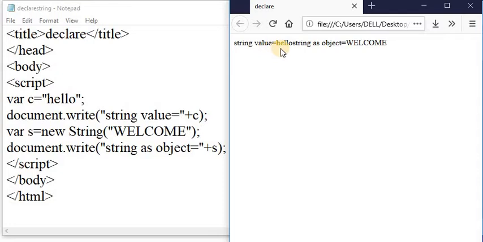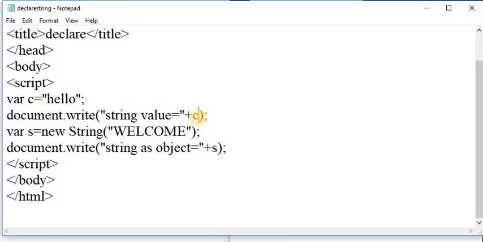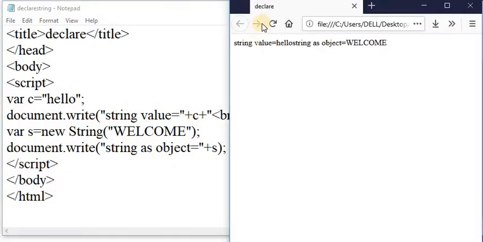String value is equal to hello, and string as object is equal to welcome. String as object should take a new line, so here I am taking a break tag. Save this file and again see the output. It returns string value is equal to hello and string as object is equal to welcome. This is the declaration of string.